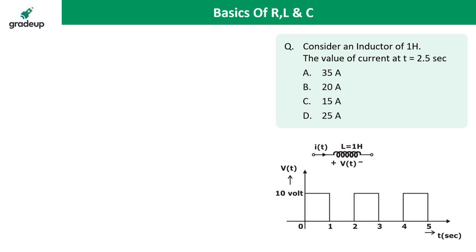Consider an inductor of 1 Henry. The value of the current at t is equal to 2.5. At this moment, if I give this kind of voltage to this inductor, what is the current at 2.5 seconds? Give me the answer.